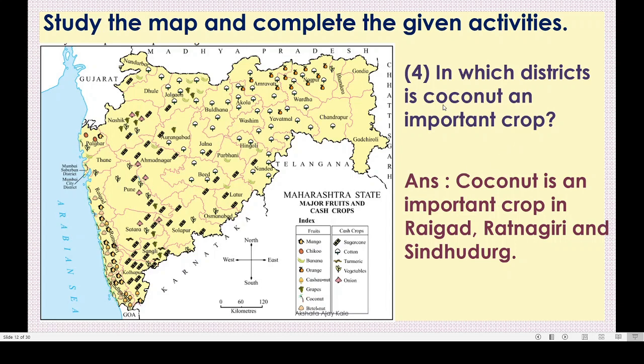So what is the question asked here? In which district is coconut an important crop? Here all these coconut crop is very important in these three districts. If you want to write Palghar, you can write here also.